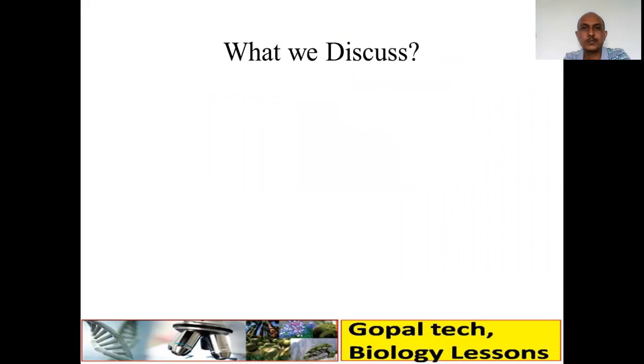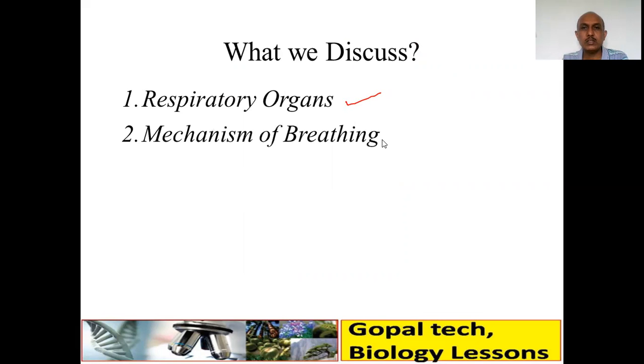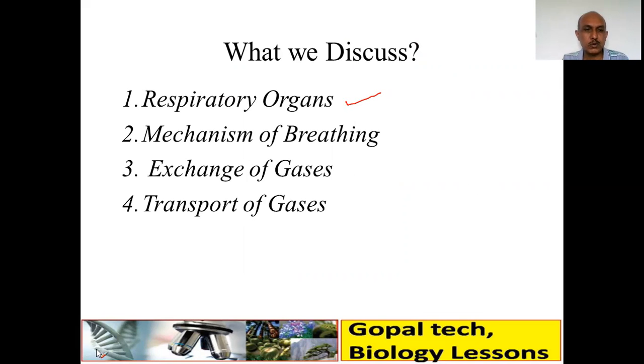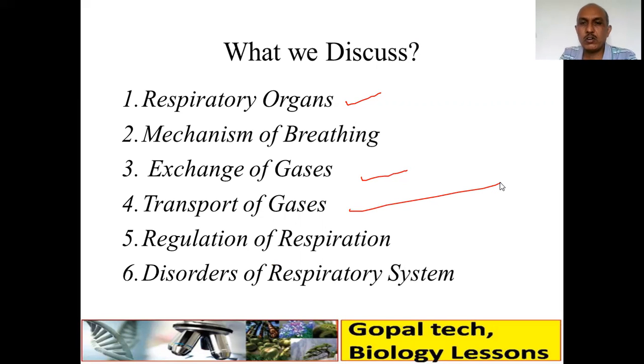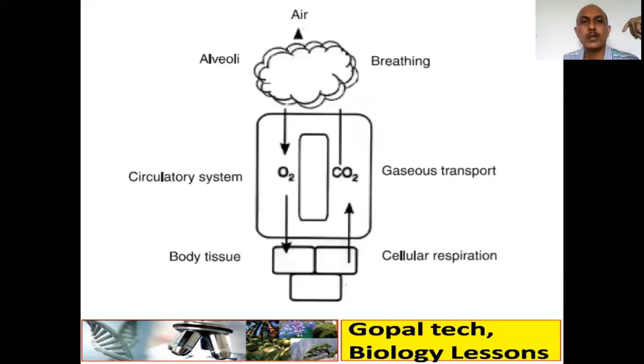Then exchange of gases. So what are we going to discuss? We are going to discuss the respiratory organs. What are the respiratory organs in different organisms? Then the mechanism of breathing. And also we are going to discuss how exchange of gases takes place, then how gases are transported within the body. Then regulation of respiration, and finally, some common disorders of the respiratory system. So we will discuss all these points one by one.